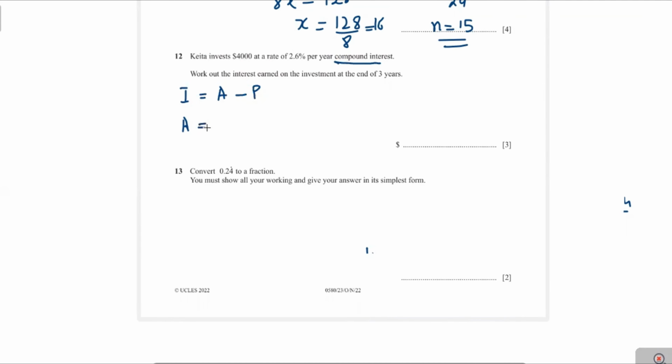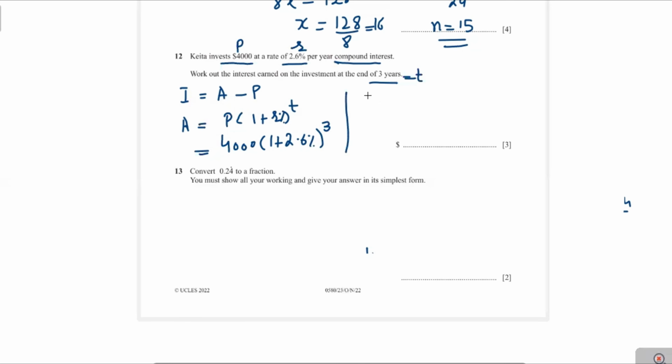The total amount after interest is equal to P into 1 plus R to the power T. You see here P is the principal amount, this is the P, and that is the rate of the compound interest, and this is the T. Now we write 4,000 into 1 plus R, where R is 2.6%, to the power T, where T is 3 years. Now you can find the value: 4,000 into 1 plus 2.6 over 100 to the power 3, and that value will be equal to